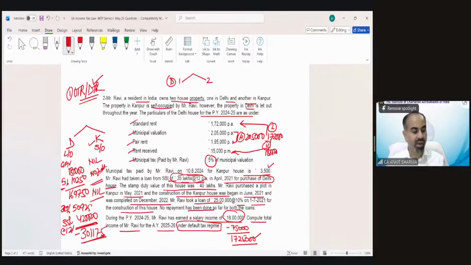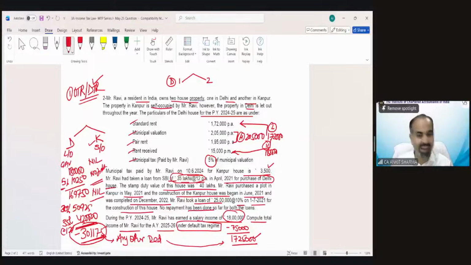This is my loss. And in this case, assessee cannot claim any other deduction because we are under default tax regime. So we cannot claim any deduction. We cannot even set off this loss against other income because under default tax regime, you cannot set off house property loss from anywhere.